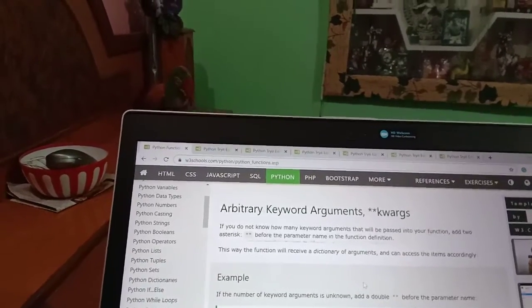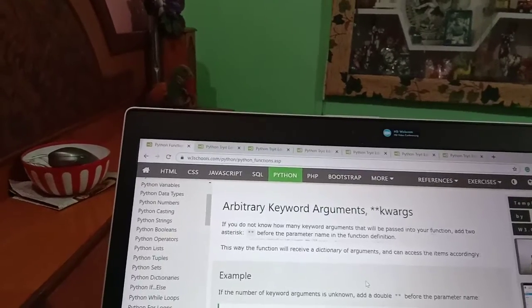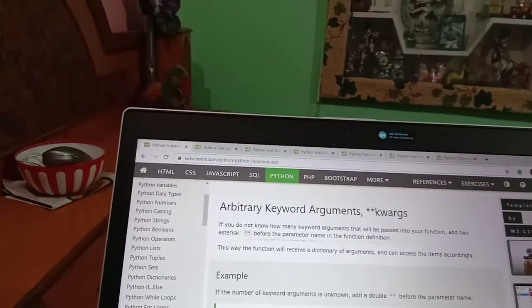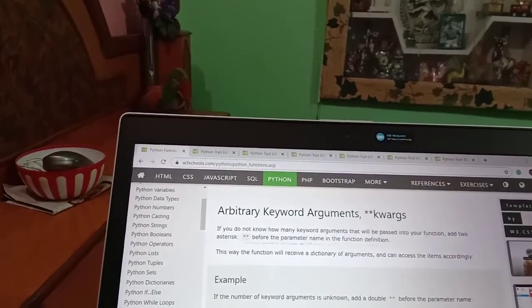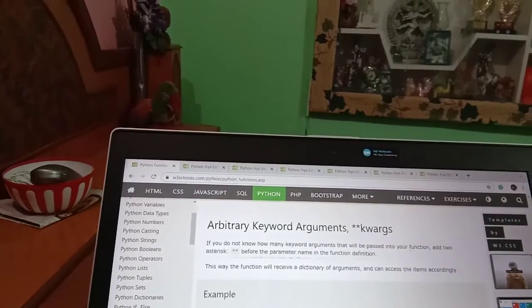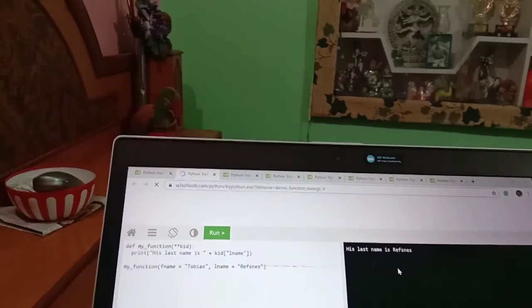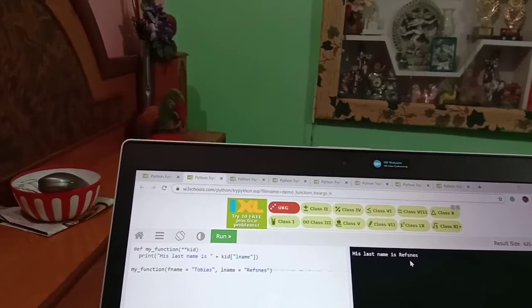So here we can see how we are defining the function. Define my_function with 2 star kids, print his last name is kids l name, and call my_function with f equals Tobias and l equals Refsnes. Now we run this program and get the output: his last name is Refsnes. Okay.